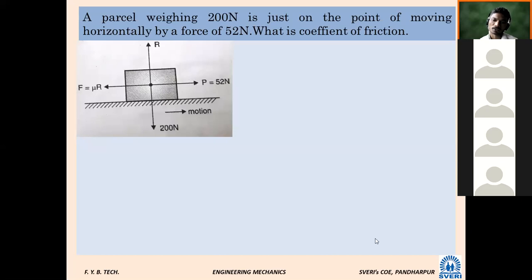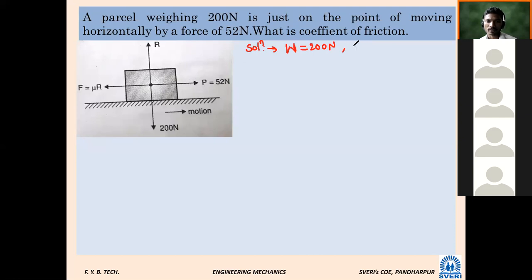So what is given in this? Very simple: weight and force are given. I will write the solution here. Are you observing one parcel, or one object? W, its weight, is given: 200 Newton.